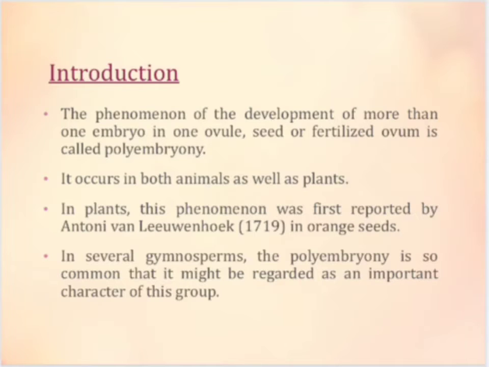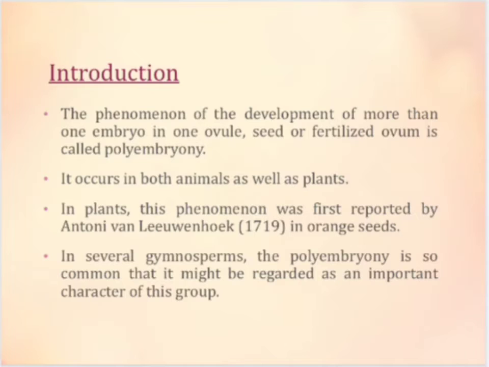In plants, this phenomenon was first reported by Antony von Leeuwenhoek in 1719 in orange seeds. In several gymnosperms, polyembryony is so common that it might be regarded as an important character of this group.